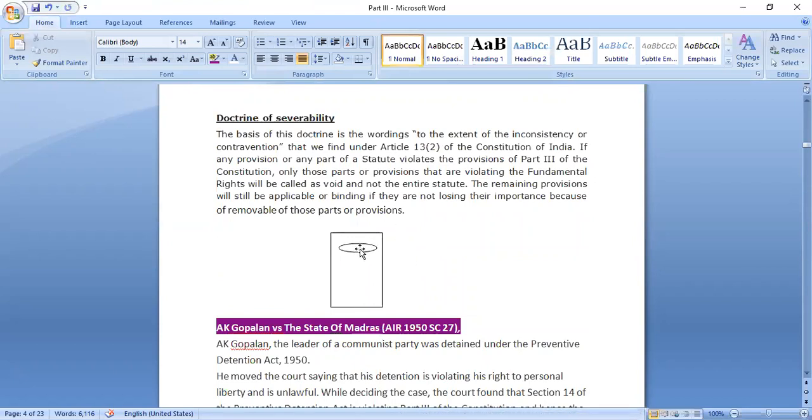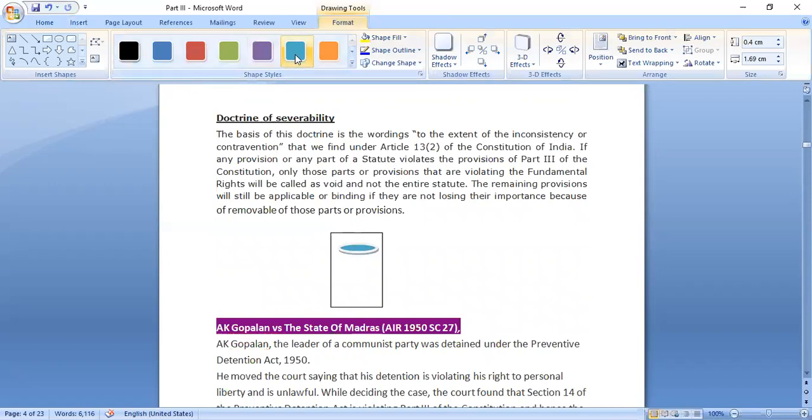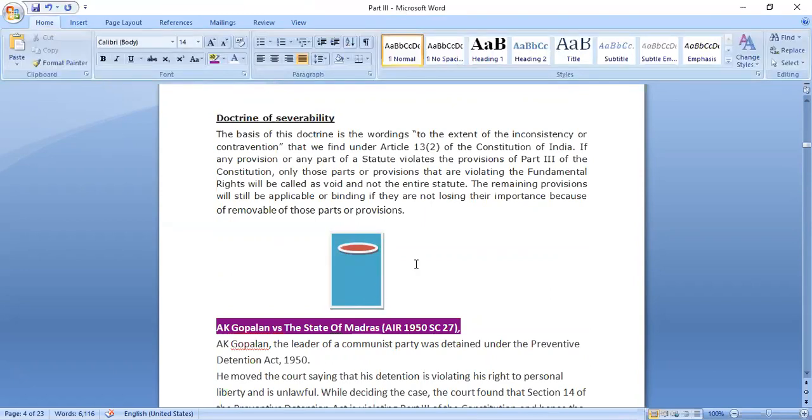Now in that case, if it is only one part of the statute which is violating, we would make that part void. This part would not be applicable, but the remaining part will remain valid. So if there is one particular statute and only one provision of it is violating Part 3 of the Constitution, we would make only that particular part void and not the entire statute. The remaining parts would still be applicable.